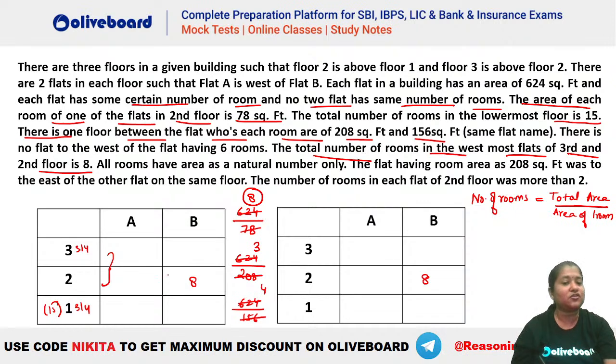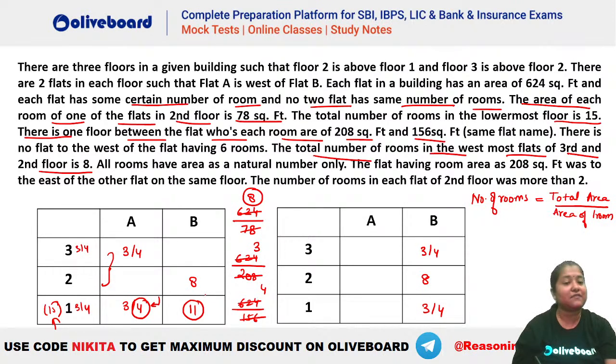Now you can place your 3 and 4. 3 and 4 has to be either here, right? Either 3 and 4 will be here or 3 and 4 will be here. Okay. I hope this is clear. We know that we have 15 rooms in total in floor number 1. So let's say if we take 4 here, we should have 11 in here. But 624 by 11 will not give you an area which is an integral value.